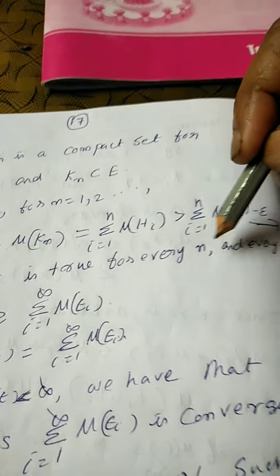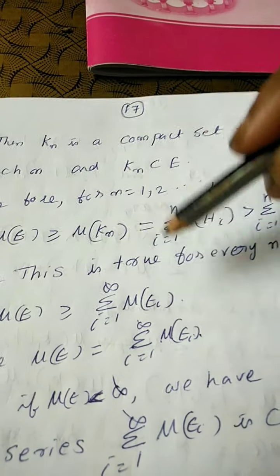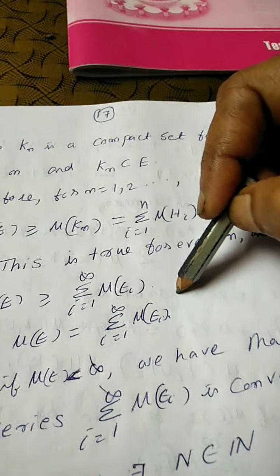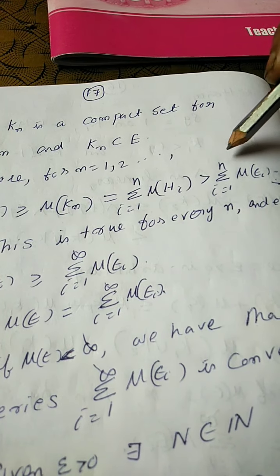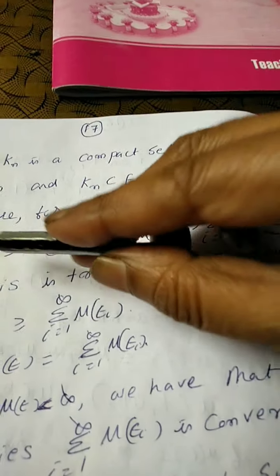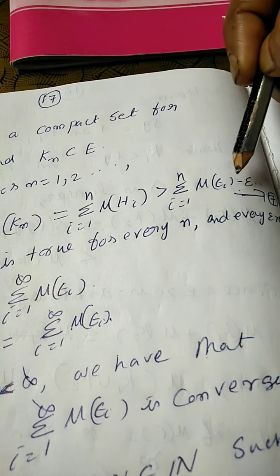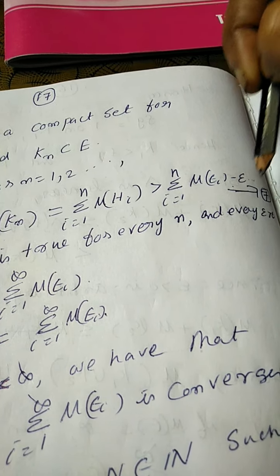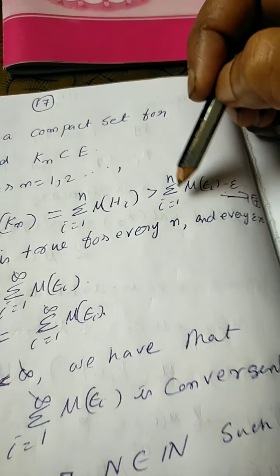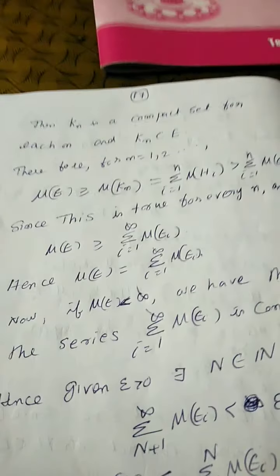Since this is true for every n and for every epsilon greater than 0, we have mu of E greater than or equal to sigma i equal to 1 to infinity mu of Ei. Here, letting n tend to infinity, we get mu of E greater than or equal to sigma i equal to 1 to n mu of Ei minus epsilon. Since epsilon greater than 0 is arbitrary, we get mu of E greater than or equal to sigma i equal to 1 to infinity mu of Ei.